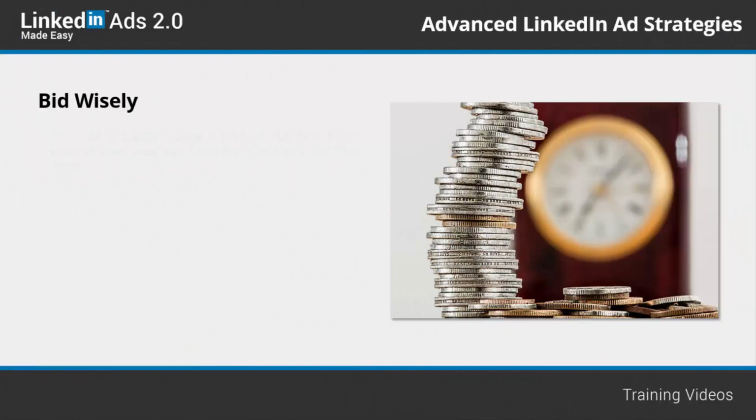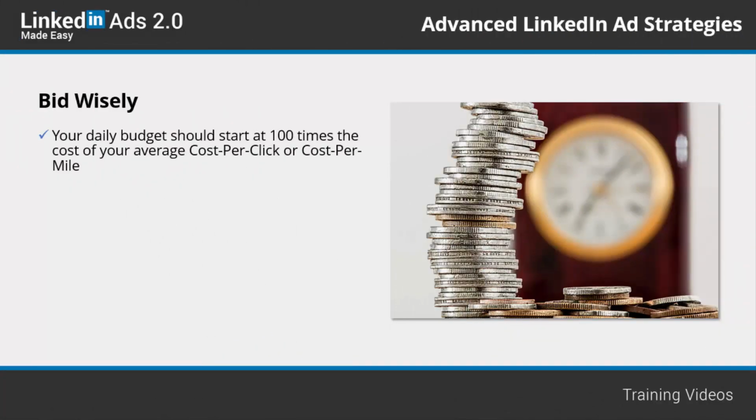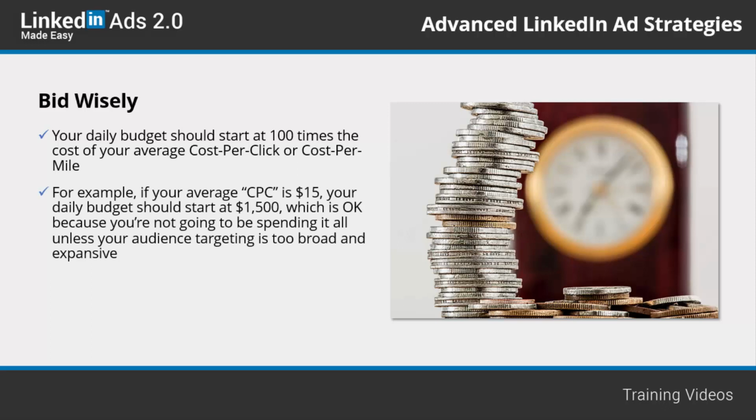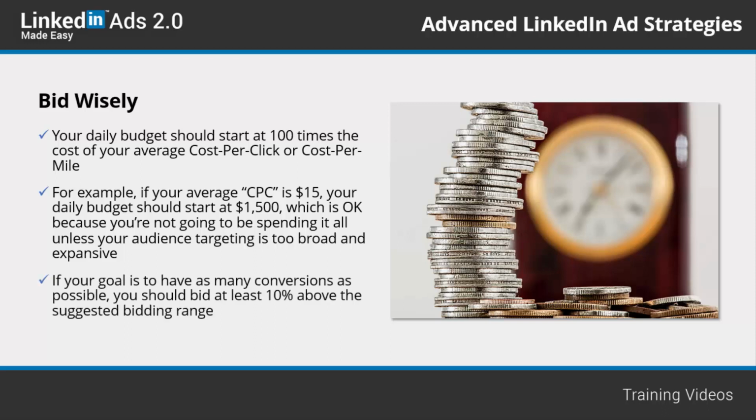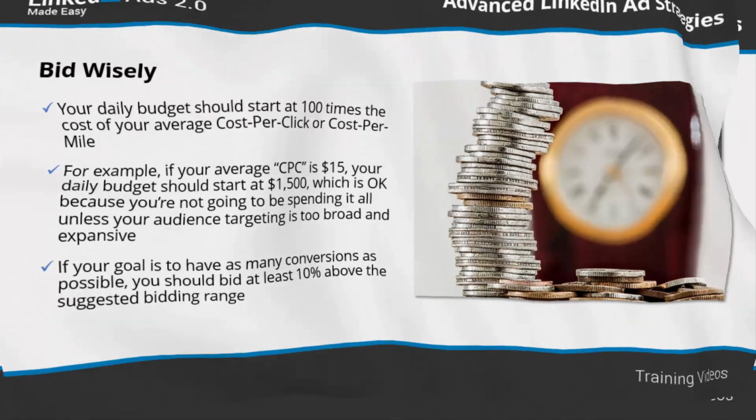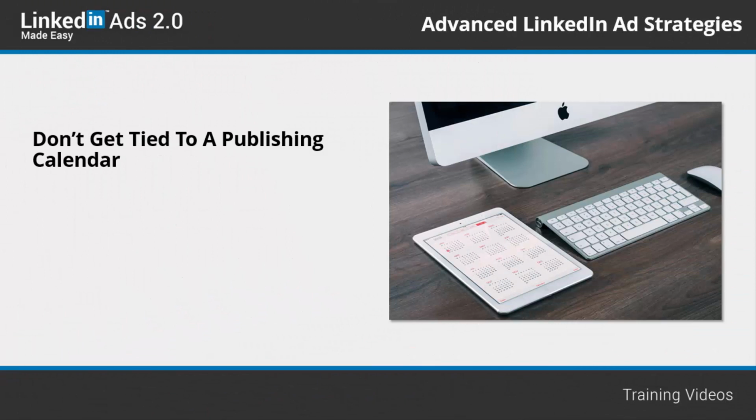Bid wisely. Your daily budget should start at 100 times the cost of your average cost per click or cost per mile. For example, if your average CPC is $15, your daily budget should start at $1,500, which is okay because you're not going to be spending it all unless your audience targeting is too broad and expansive. If your goal is to have as many conversions as possible, you should bid at least 10% above the suggested bidding range. Don't get tied to a publishing calendar.